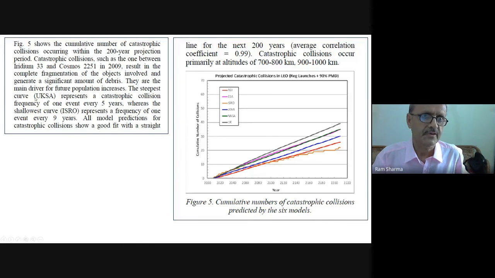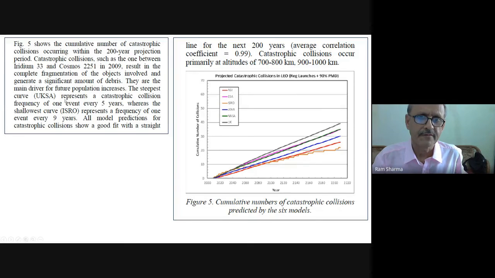The steepest curve, UKSA, represents a catastrophic collision frequency of 1 event every 5 years, because they have shown more.